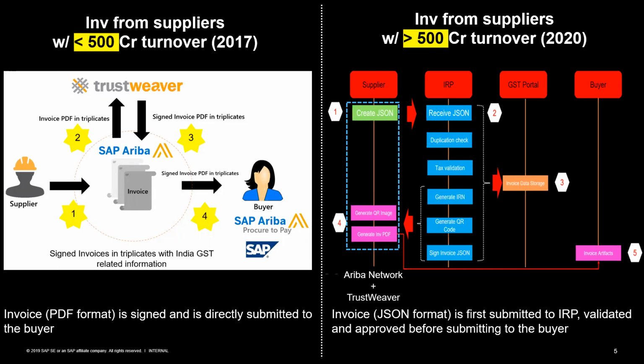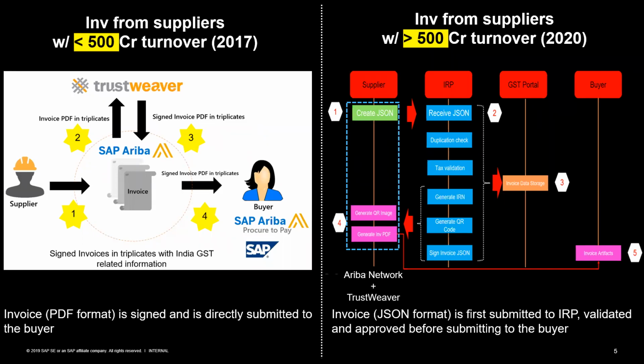Invoices have to be submitted in a JSON format, which is based on the schema provided by the IRP. The schema in this case can be considered a dictionary that this JSON file has to refer to, right? So if they are saying IRN, it would mean something in the dictionary that is provided by the tax authorities.